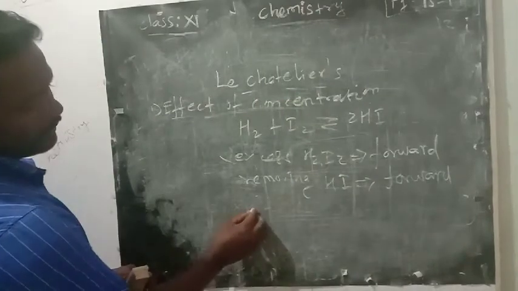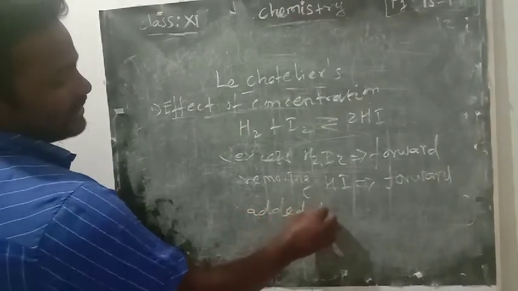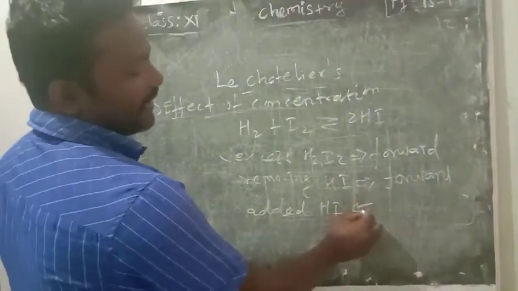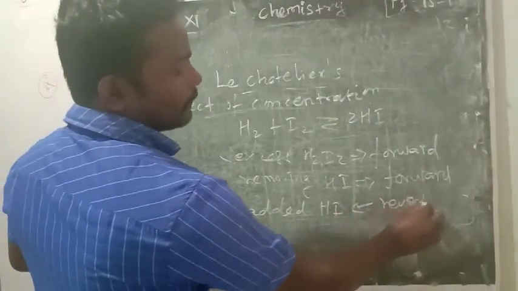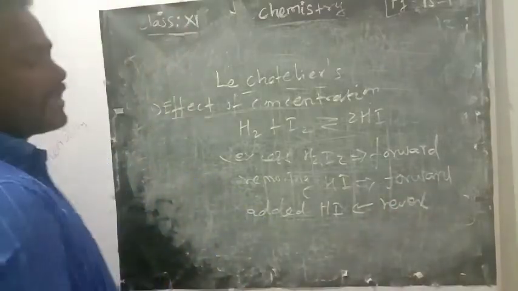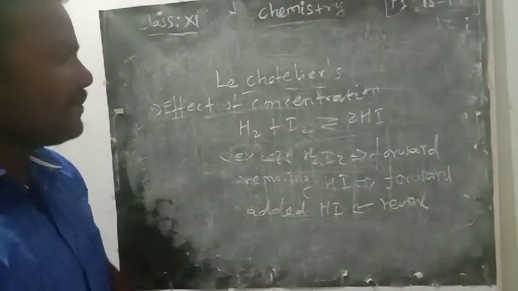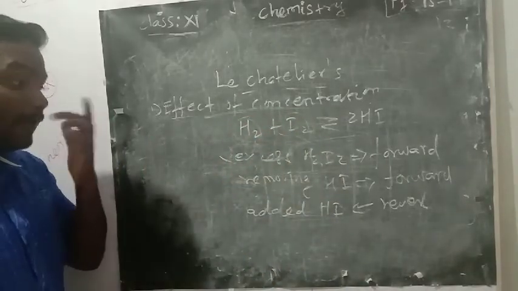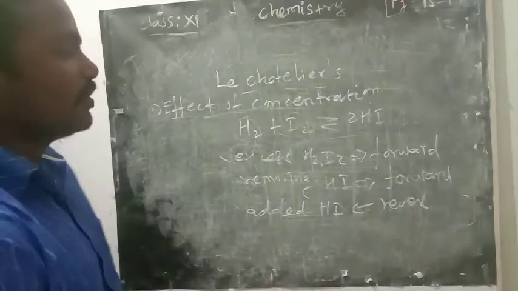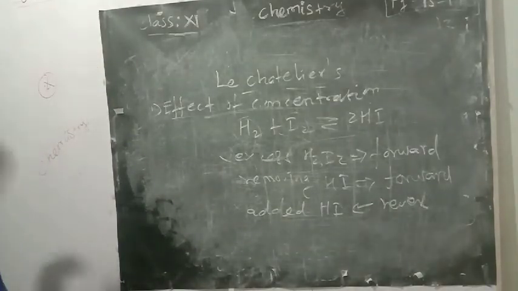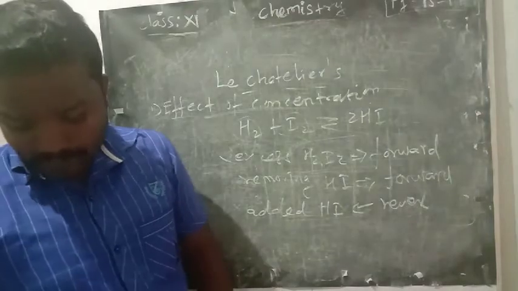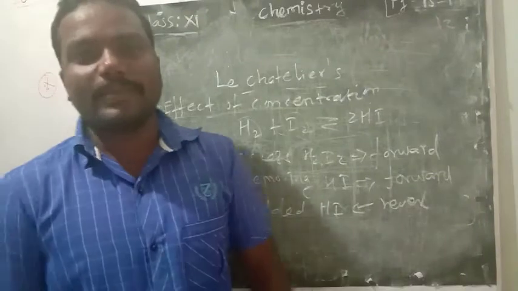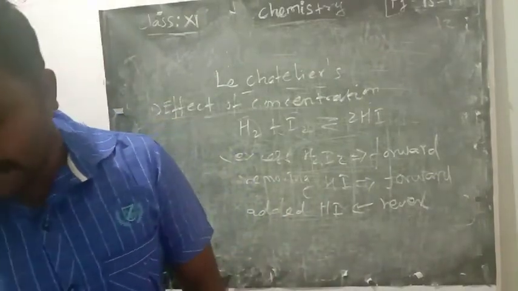Right. Now we will go to the product side. If you add excess of HI, what will happen? Yes, reverse reaction will take place. If you remove any amount of hydrogen and iodine, what will happen? Now also the reverse reaction will take place. Okay. We will see this Le-Chatelier principle by applying some mathematical numerical problem.